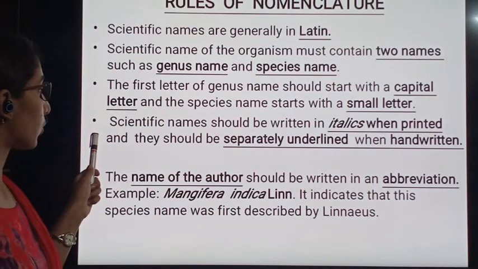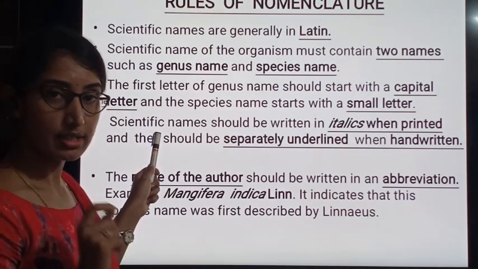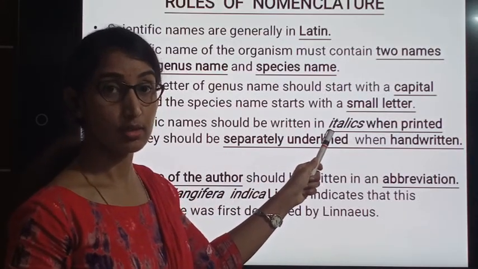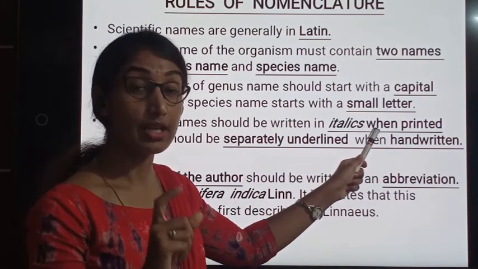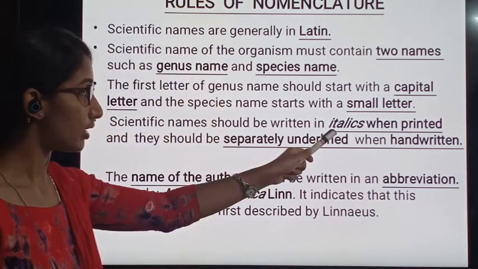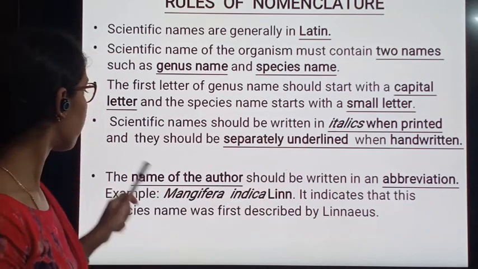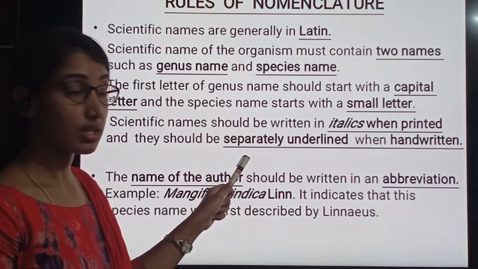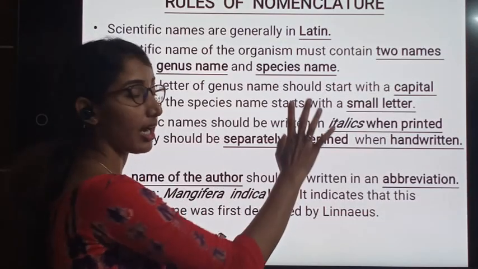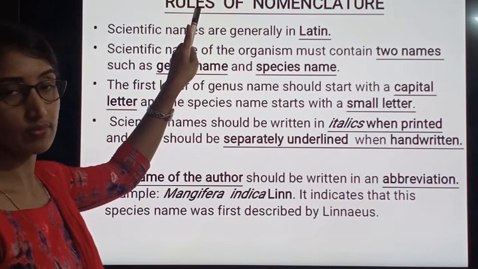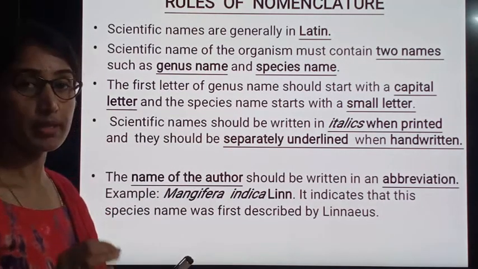The fourth rule is that scientific names should be written in italics. When they are in printed form, they should be in italic style. And when they are handwritten, they should be separately underlined. This is another important rule which comes under nomenclature.